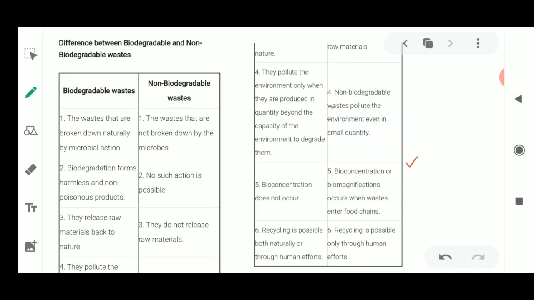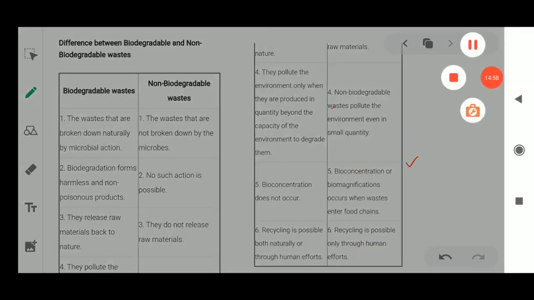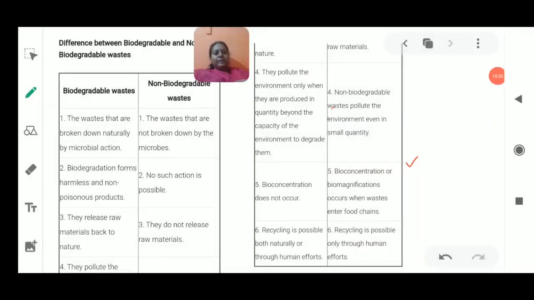It is going to enter the food chain, and once something enters the food chain, it has to circulate, whether it is energy or a toxic or harmful substance. So this was about bioconcentration or biomagnification. Both are the same thing. Now, if biodegradable waste is present, it is going to be decomposed by the microorganisms, whereas non-biodegradable waste will not be decomposed by the microorganisms.